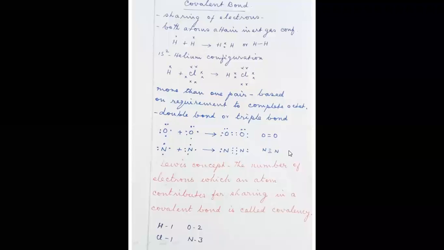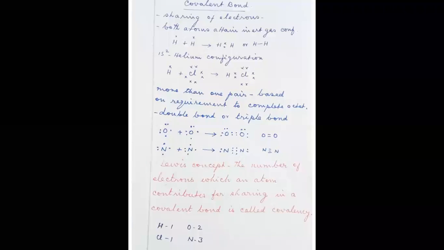According to Lewis' concept, the number of electrons which an atom contributes for sharing in a covalent bond is called covalency. Previously we have seen what is electrovalency. Electrovalency means the number of electrons that are donated or gained by an atom to attain stability.